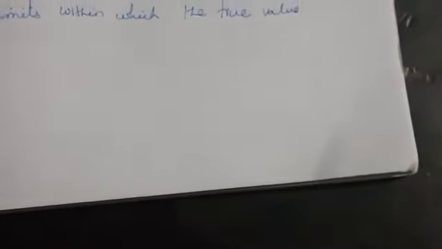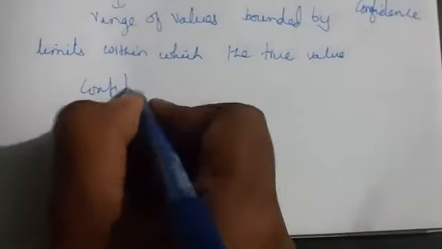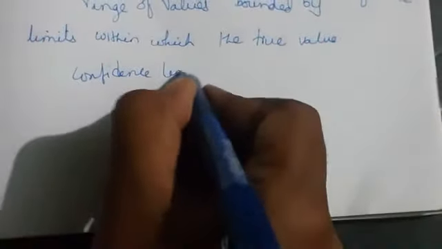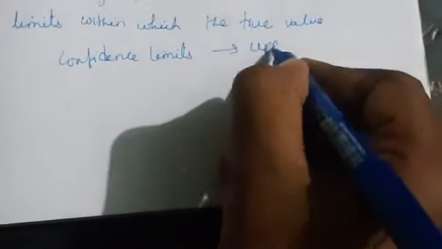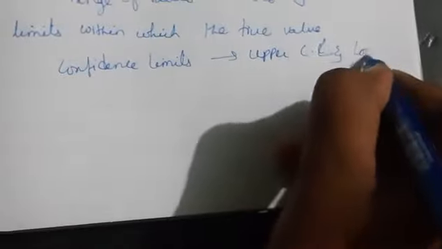Okay, so for that we should know the confidence limits, the numbers which are known. The confidence limits consist of the upper confidence limit and the lower confidence limit.